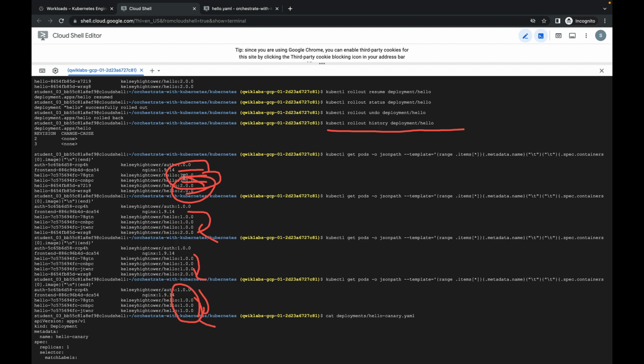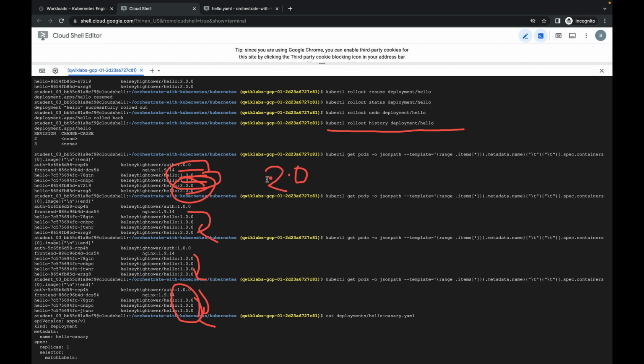So that is how exactly the rolling update works. For example, version 1.0 is up and running, then I am planning for a 2.0 version.